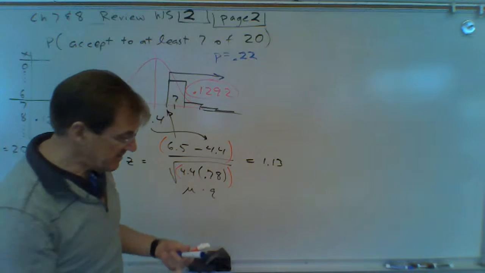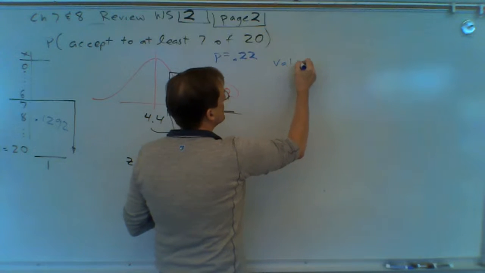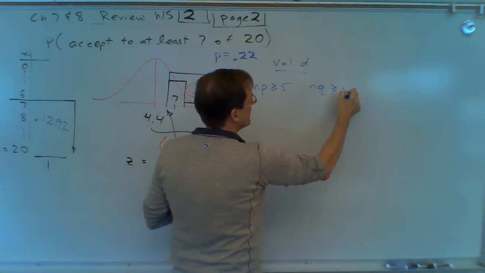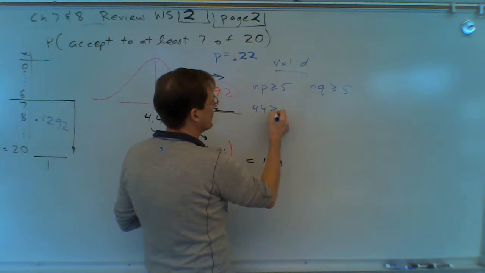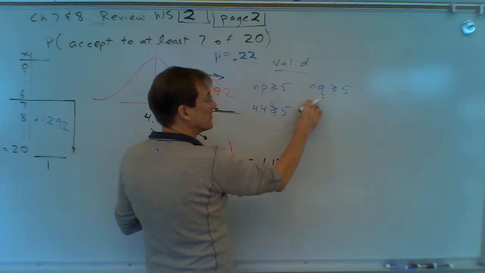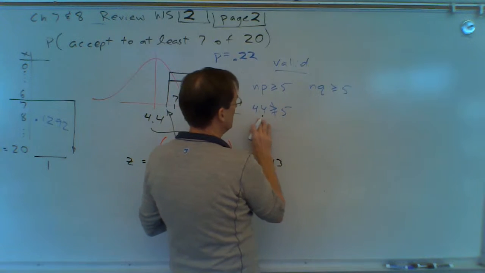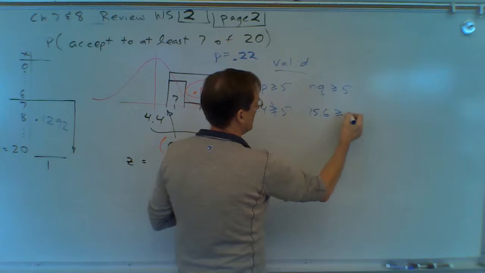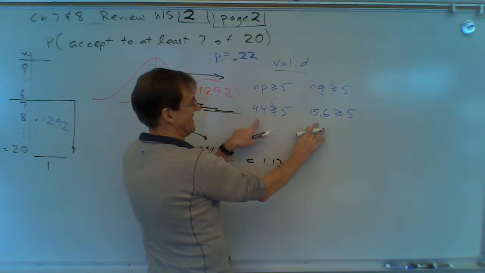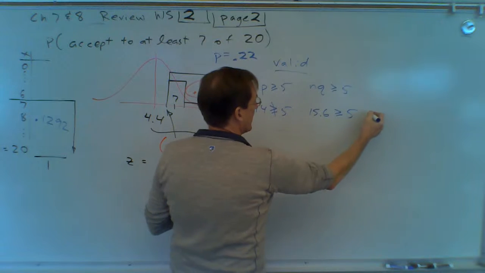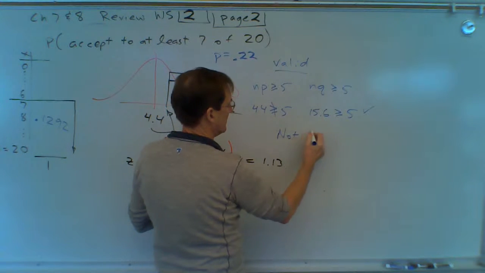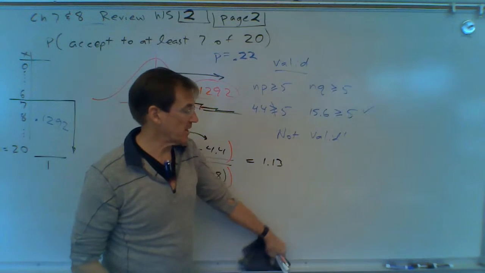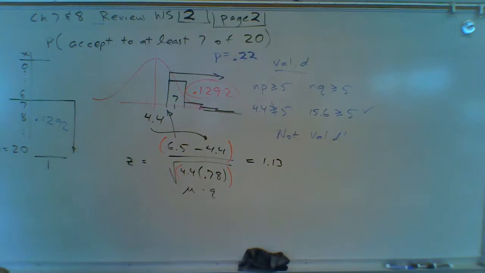Now, to see if it's valid, remember the validity. You have to show me all the steps. NP has got to be greater than or equal to 5. NQ has got to be greater than or equal to 5. NP is 4.4, and of course, that's not greater than or equal to 5. I want you to show me NQ anyway. If she gets 4.4, she didn't get 15.6. These two numbers always add up to N. That one is okay, but this is not, so it's not valid. In the real world, you wouldn't even do it because it's not a valid approximation. But I'm going to ask you to do it anyway, just so you can show me you know how.